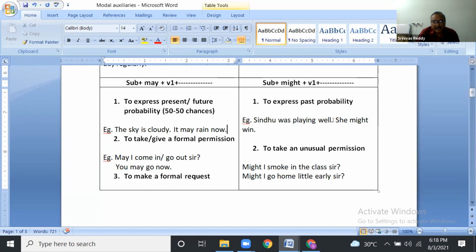Sindhu was playing well. She might win. This one is the past probability. When I saw that Sindhu was playing well, she might win. Yes, she might not win also. 50-50 chances in the past.